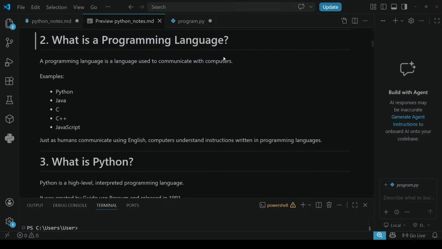These are the programming languages we use to communicate with computers. Just as humans communicate using English, computers understand instructions written in programming languages. Computers only understand instructions written in programming languages. So we need a programming language. You learn two questions and two basic concepts. This is very important for upcoming classes. This is day one, and until the 100th day you have to keep this in mind because we use these words in every session.